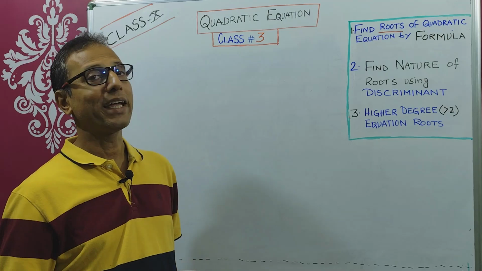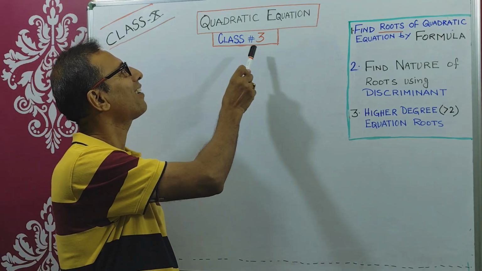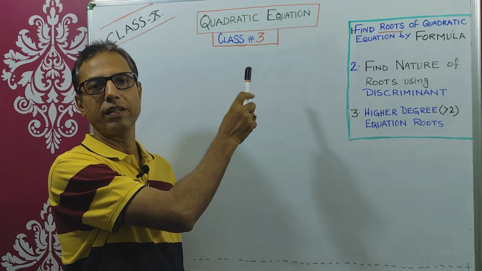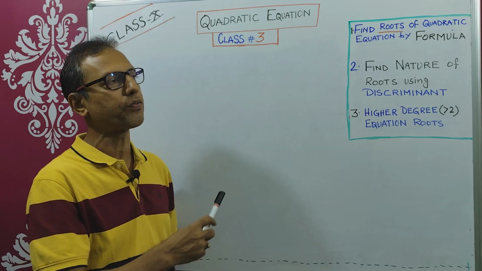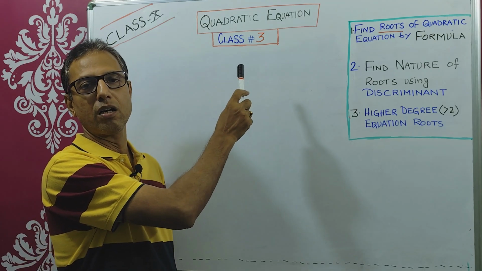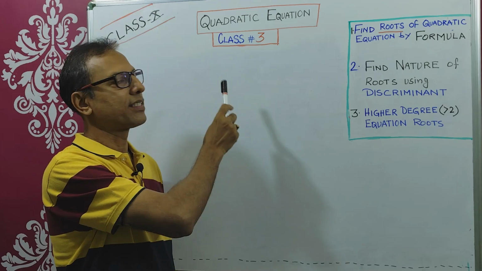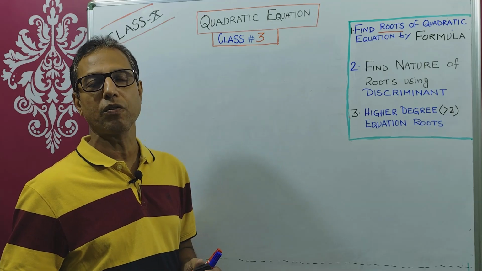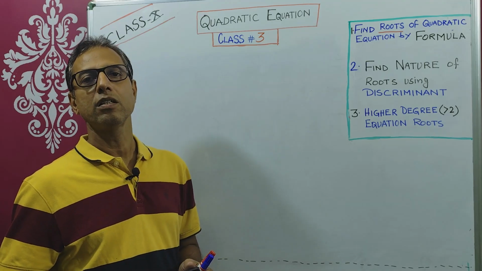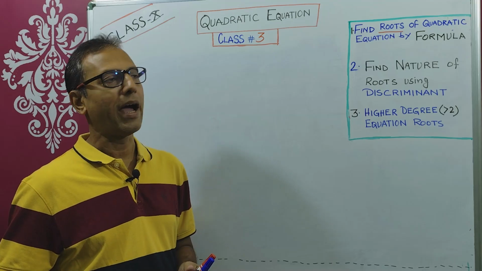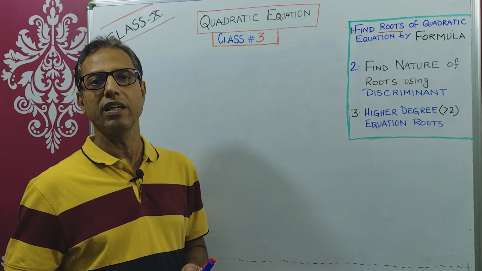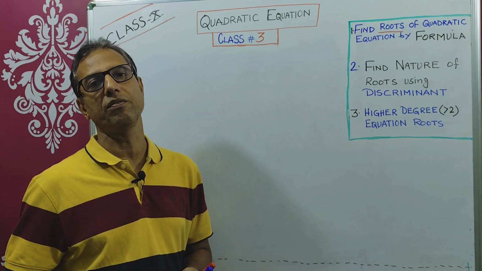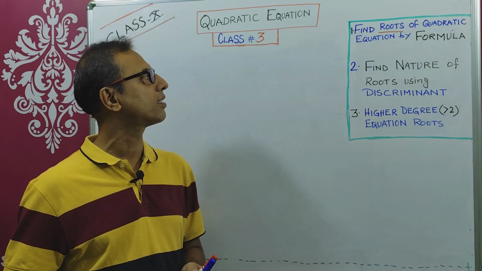So today we are going to take the third class on quadratic equations. Already in the first class I explained the quadratic equation, how you can derive it from a generalized polynomial expression. In the second class I covered how to find the roots of a quadratic equation by using the zero product rule and factorization, and also how to derive the quadratic equation from the given roots.